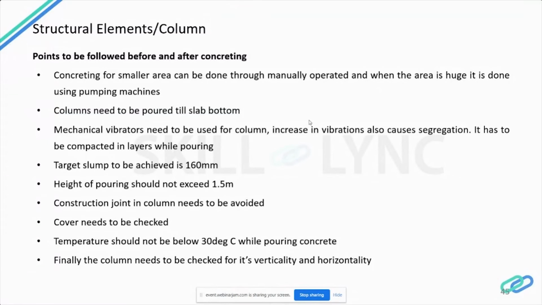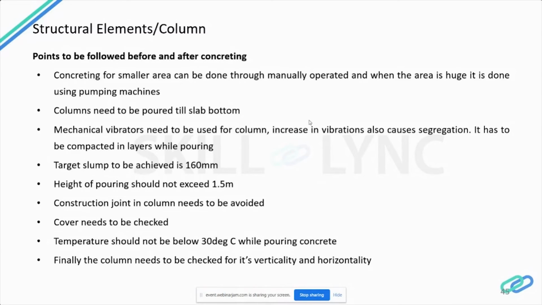Construction joints, we normally avoid, but in certain places, in unavoidable situations, we have to provide a construction joint. Then the cover needs to be checked whether it is placed properly, because the distance between the outer face of the column and the reinforcement cannot be maintained if the cover is not maintained properly. The temperature while pouring the concrete should not be below 30, and if it is a rainy day, then we don't normally do concreting.